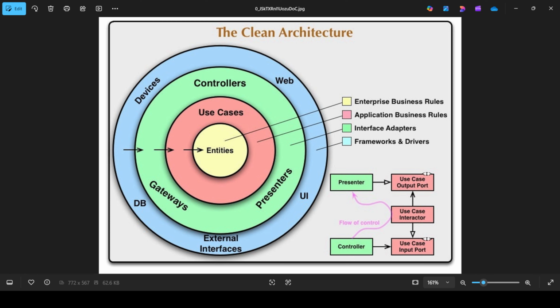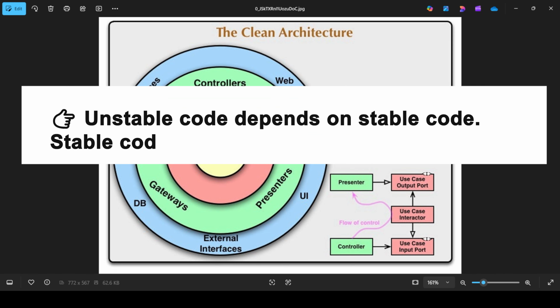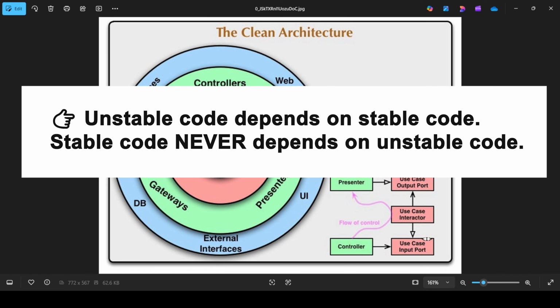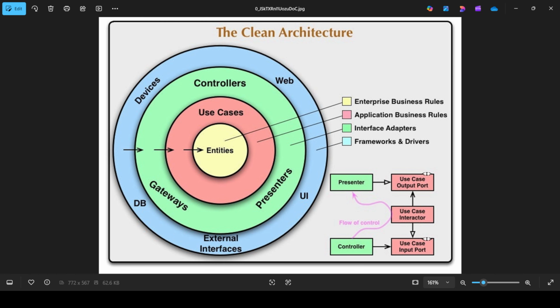Let's define that clearly. UI changes often, unstable. Database can change frequently, unstable. Framework can change often, unstable. Business rules change rarely, stable. So what must happen? Unstable code depends on stable code. Stable code never depends on unstable code. That's it. That's clean architecture.